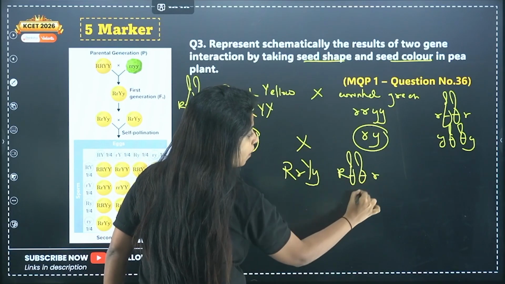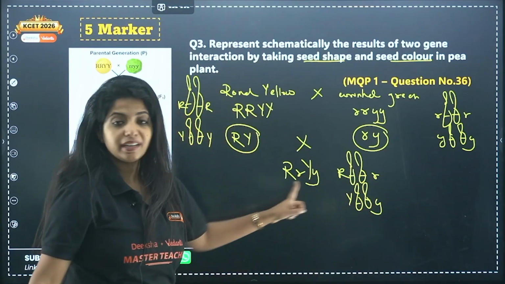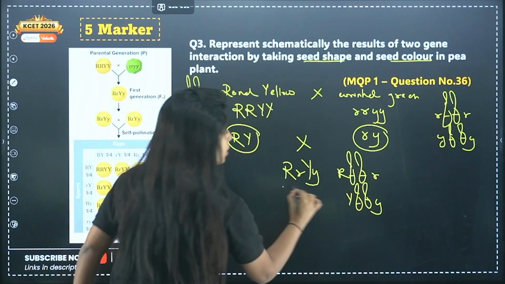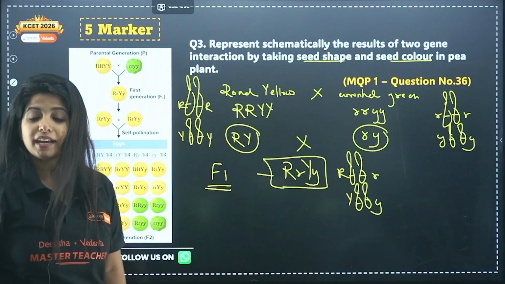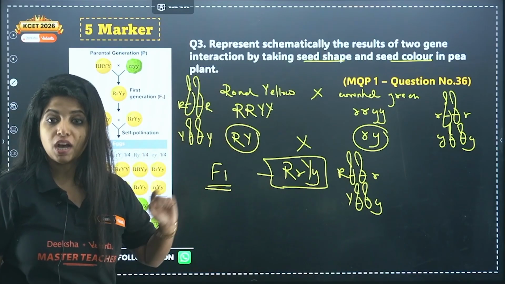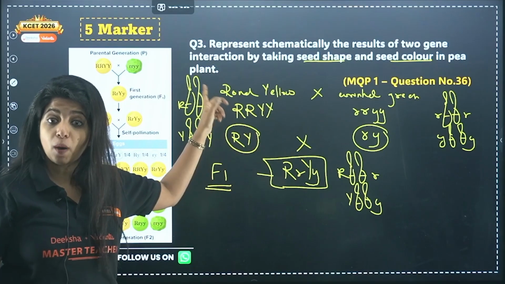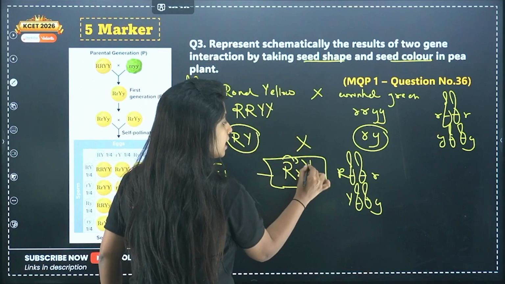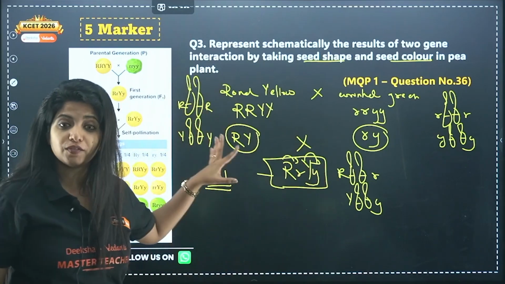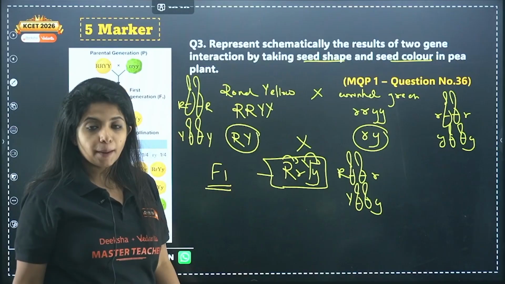Capital R, small r, capital Y, small y. Now it is looking like this. This is your F1 generation, filial 1 generation, where all of them are showing the dominant phenotype. The physical nature is the dominant one, that is round and yellow, because round is dominant over wrinkled and yellow is dominant over green, which is why all of them are round and yellow, and all of them have the genotype capital R small r and capital Y small y.